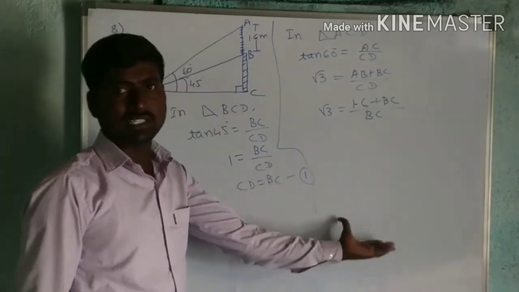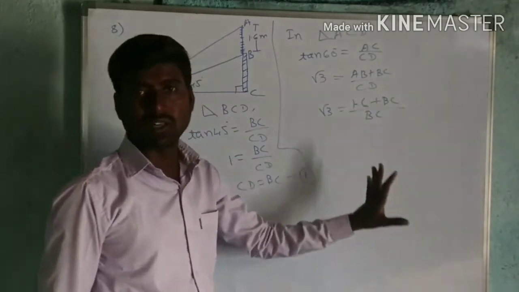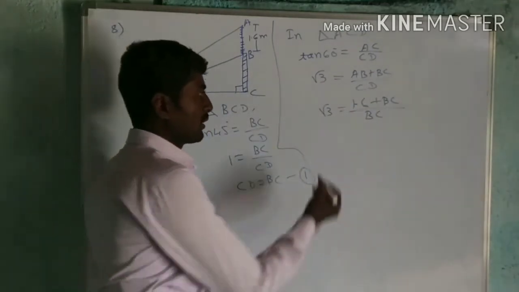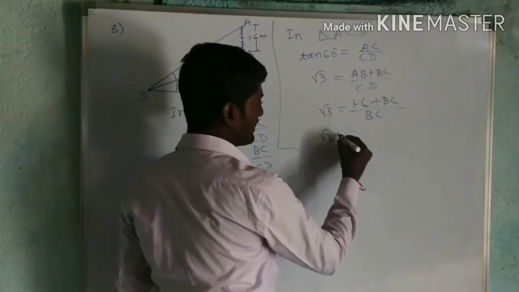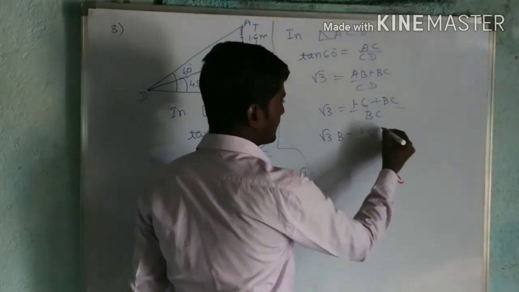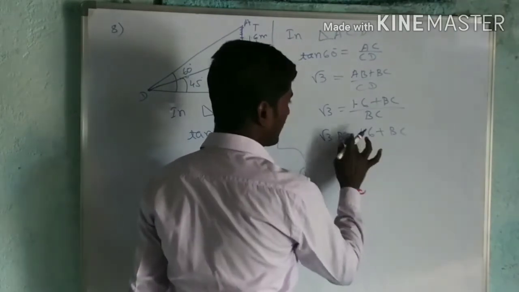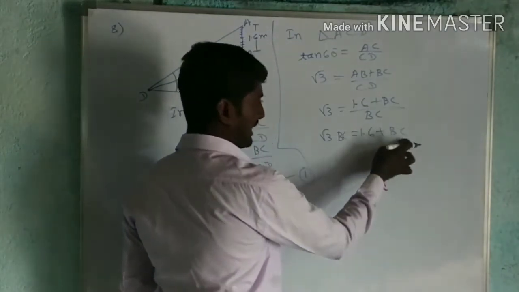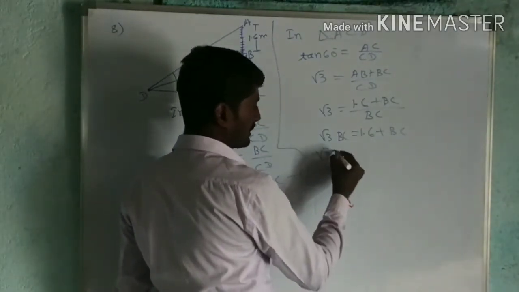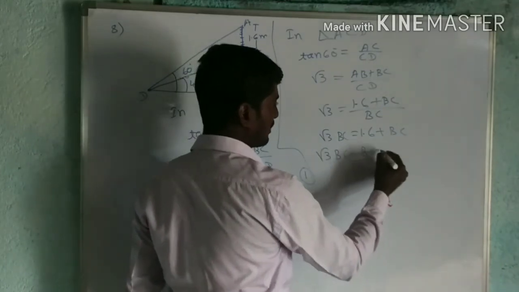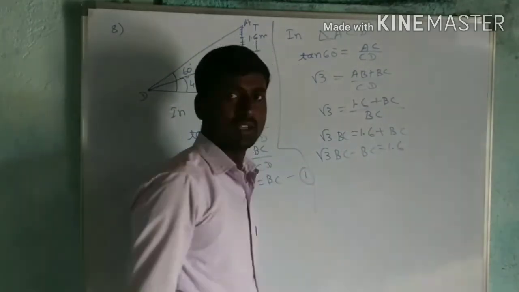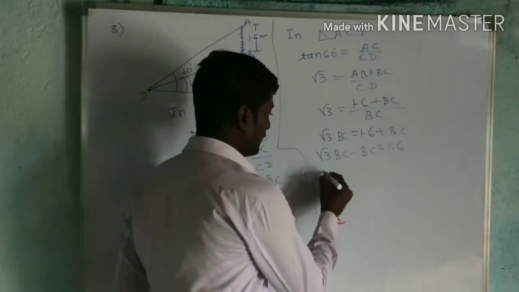So we have to solve this equation. So unknown is BC only. That I want it. Now cross multiplication. Root 3 BC is equal to 1.6 plus BC. Now take this BC to the left. Root 3 BC minus BC is equal to 1.6. Now you take common here as BC.